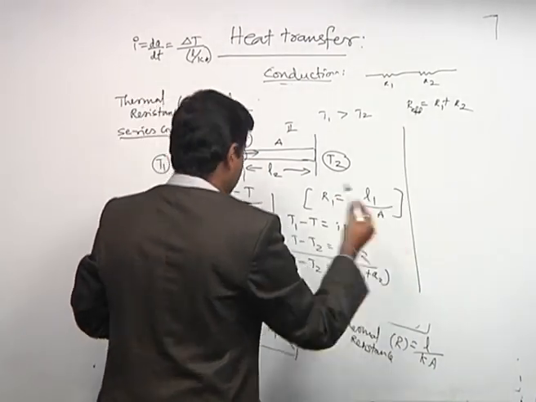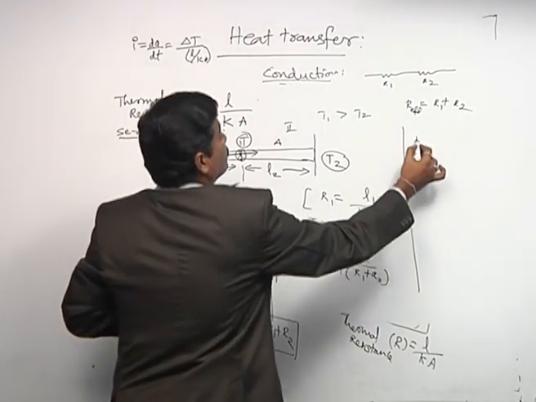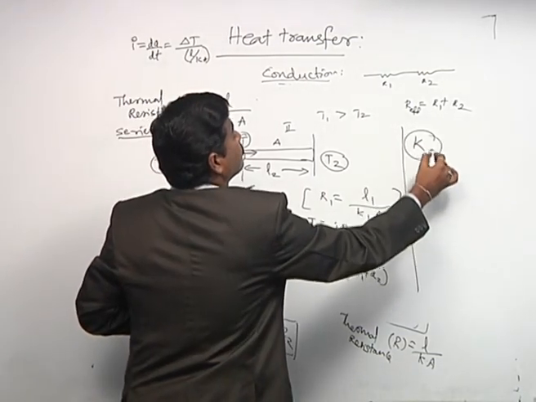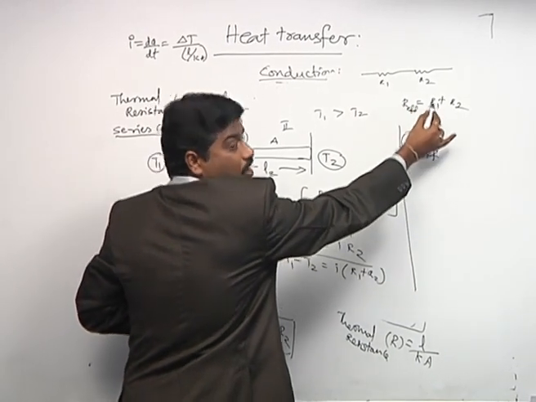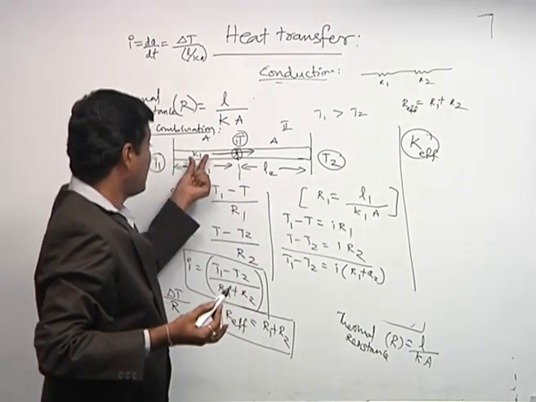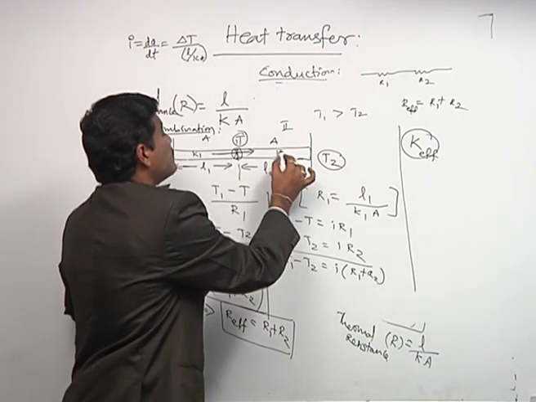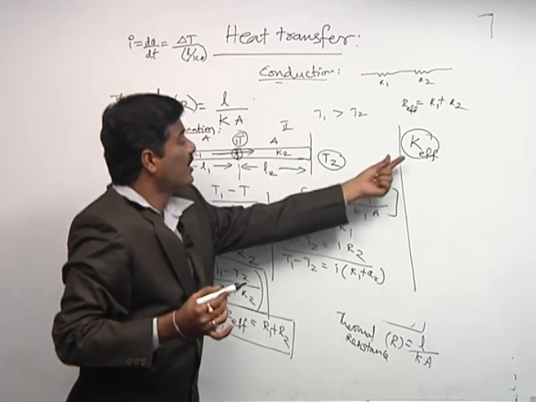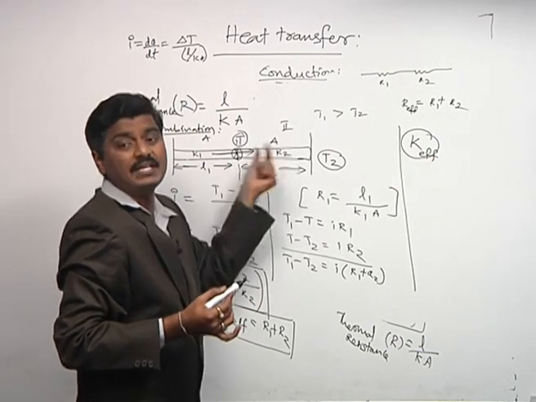Next, how can we find the effective K value? In the series combination, R effective is equal to R1 plus R2. Now K1 is the coefficient of conductivity of one metal rod and K2 of the second metal rod. We have to find the effective K value if K1 and K2 are in series.